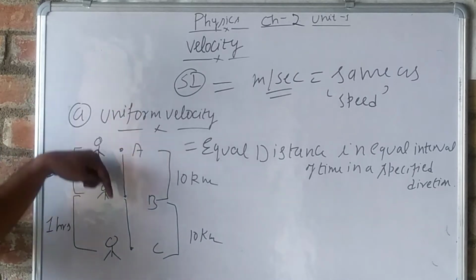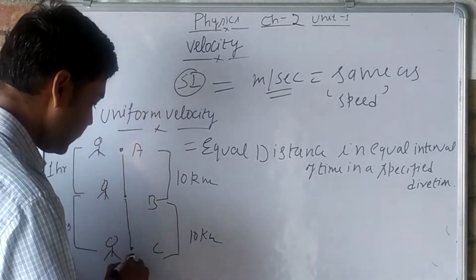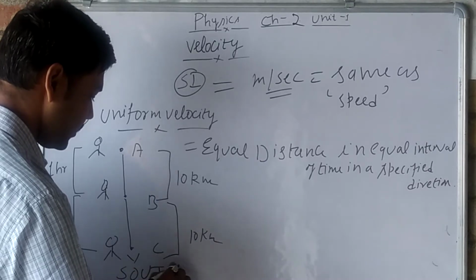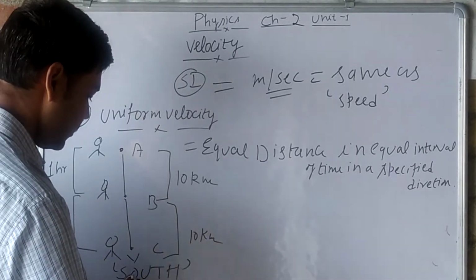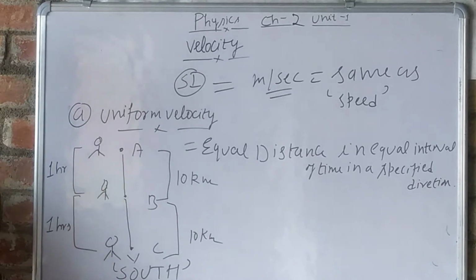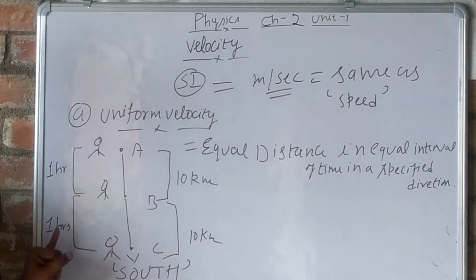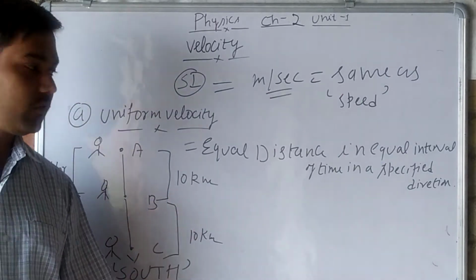So where are we moving? We are moving towards south. We know the direction now. The direction is south. We are covering equal distance in equal intervals of time in a specified direction.